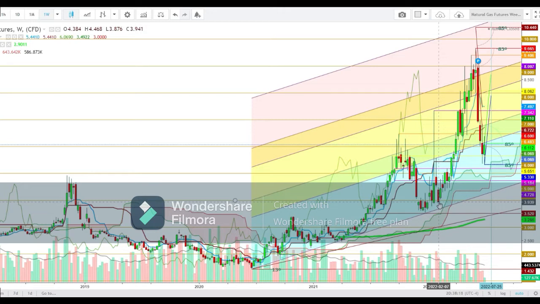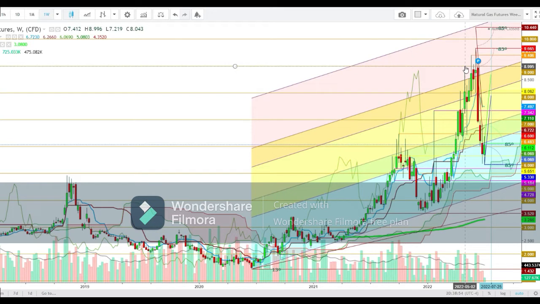From here once again we have seen an advent of an uptrend from the second week of February 2022 from the levels of $4.103, and from here this uptrend continued when the natural gas futures tested a high at the levels of $9 during the first week of May 2022.